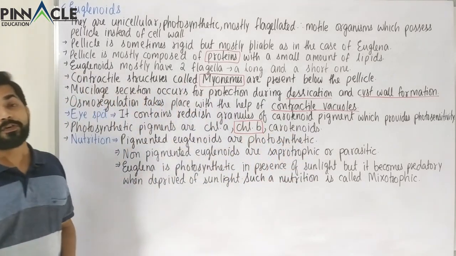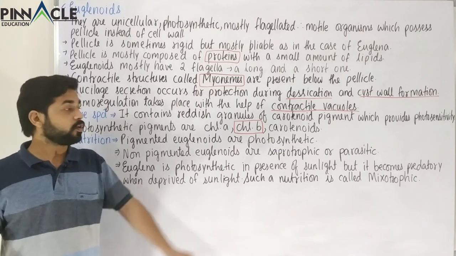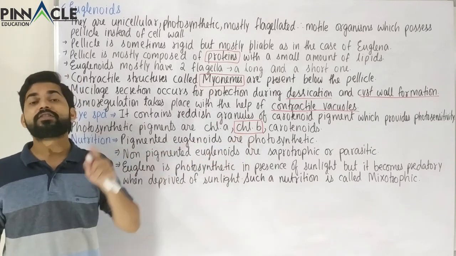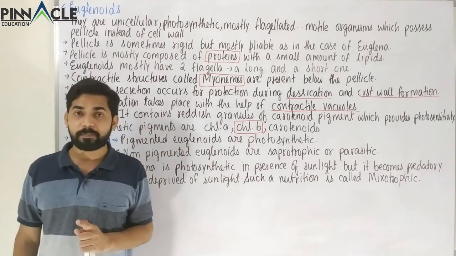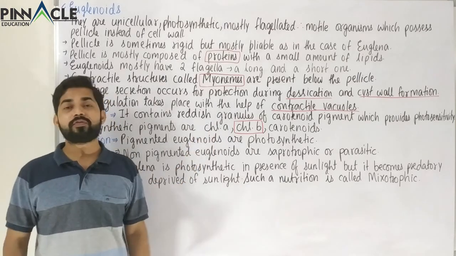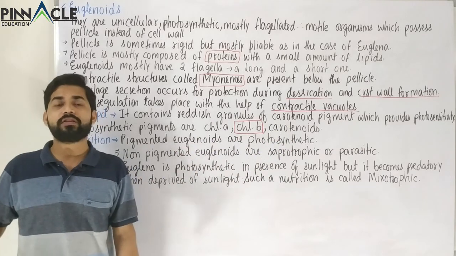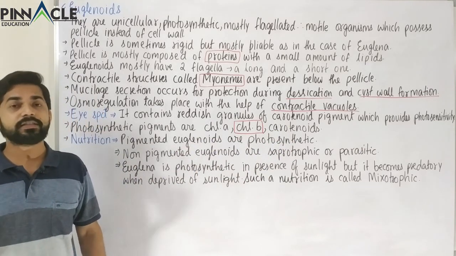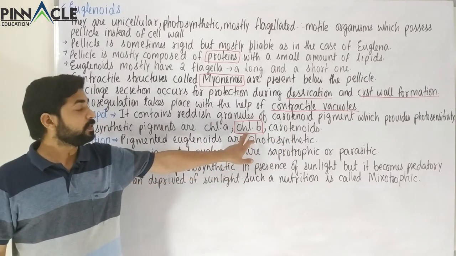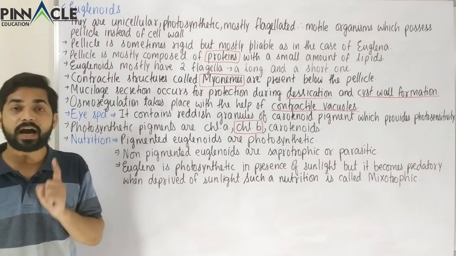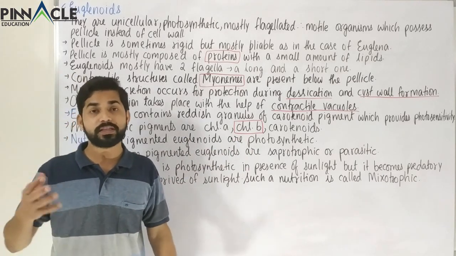Now this chlorophyll B is important here because this pigment is also found in higher plants. Obviously chlorophyll A and other carotenoids and xanthophylls are present in almost all the photosynthetic organisms, but chlorophyll B is mostly present in higher plants like angiosperms or the gymnosperms.